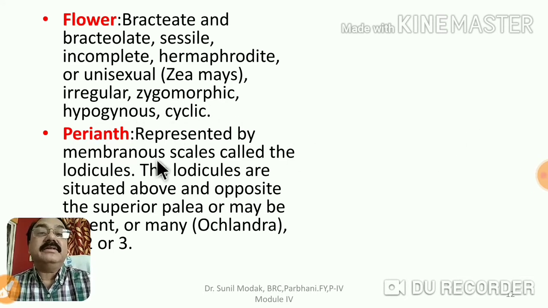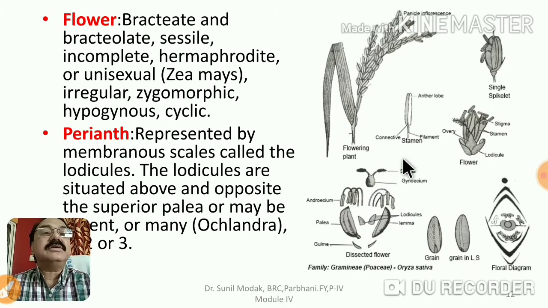The perianth, the accessory whorl, is represented by membranous scales called lodicules. The lodicules are situated opposite the superior palea, and may be present or absent, two or three in number.